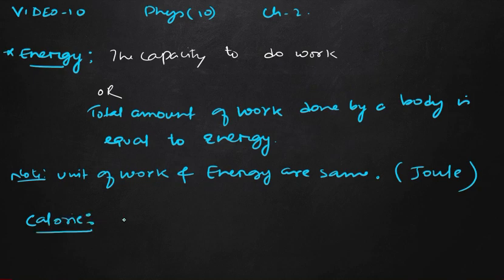What is a calorie? It is the amount of energy required to raise the temperature of 1 gram of water through 1 degree Celsius. Suppose we take 1 gram of water; to increase its temperature by 1 degree Celsius, we will apply some amount of heat. That amount of heat is known as our calorie. So you write it from the book.